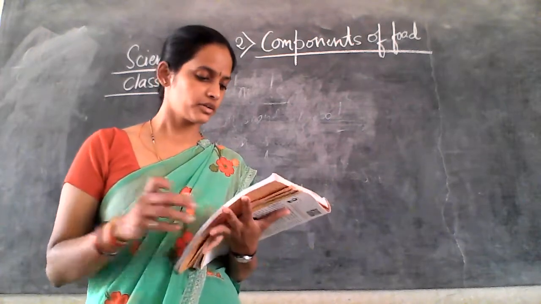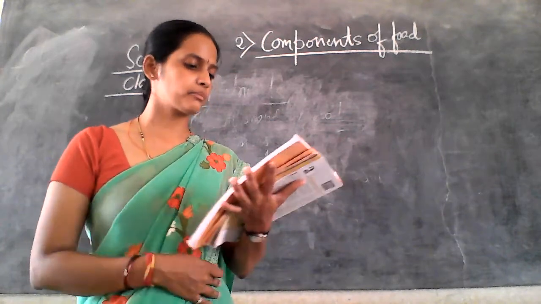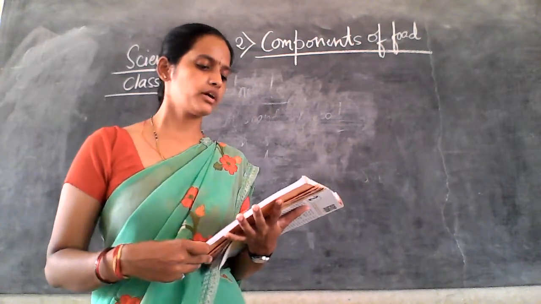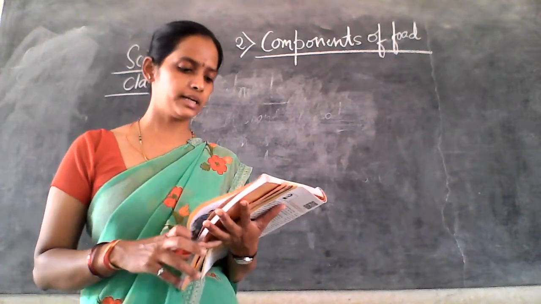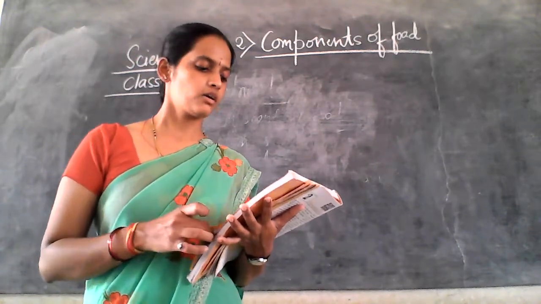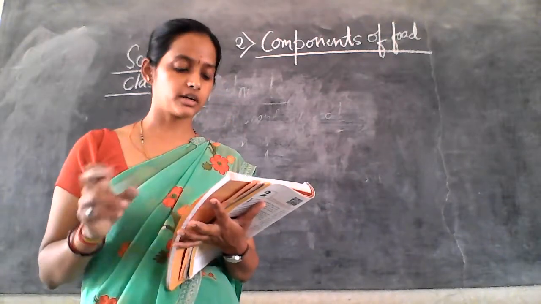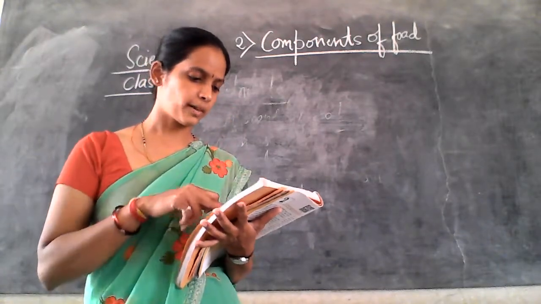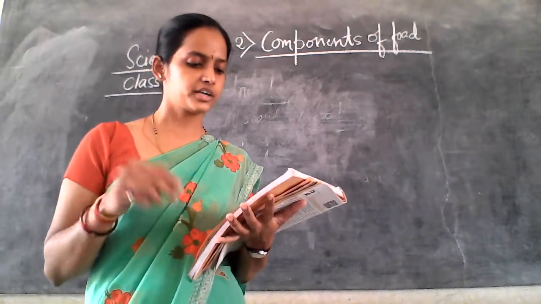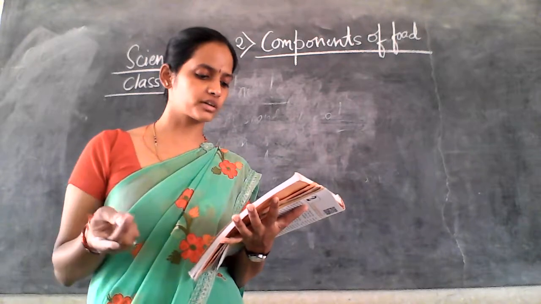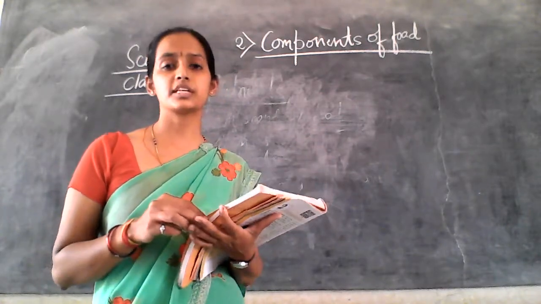This is a solution of iodine. Next, copper sulfate solution can be prepared by dissolving 2 grams of copper sulfate in 100 ml of water. Third, 10 grams of caustic soda dissolved in 100 ml of water makes the required caustic soda solution.